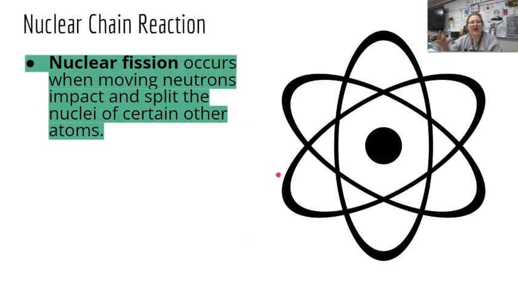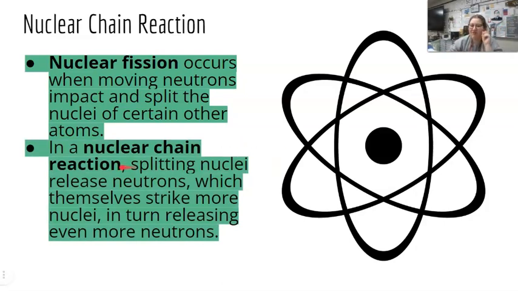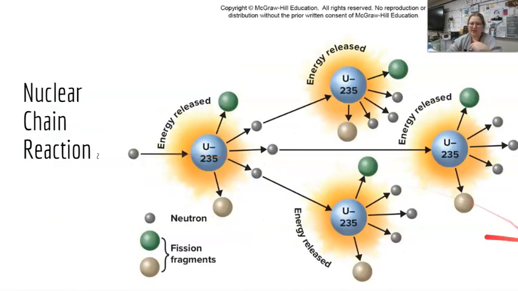All right, so when we actually have this nuclear chain reaction, we have the radioactive isotope that wants to break down. So nuclear fission occurs when the moving neutrons impact and split the nuclei of other atoms. So we have our nuclei that are breaking down, and it's shooting off the particles. One particle will hit another atom, and then it breaks apart, which we'll see on the next slide. And that causes a nuclear chain reaction, where they're all kind of striking each other as these reactions are happening. So it looks like this.